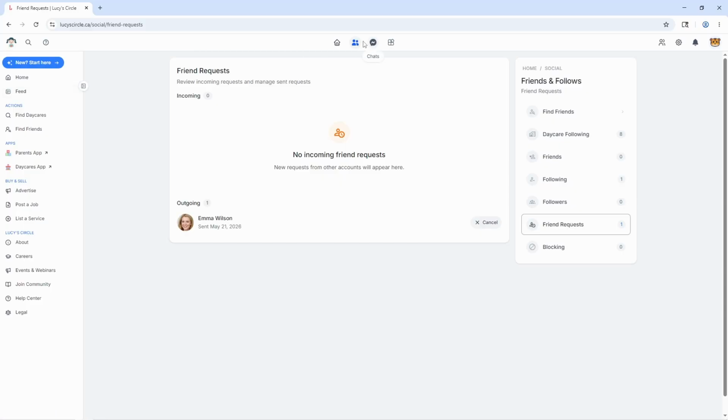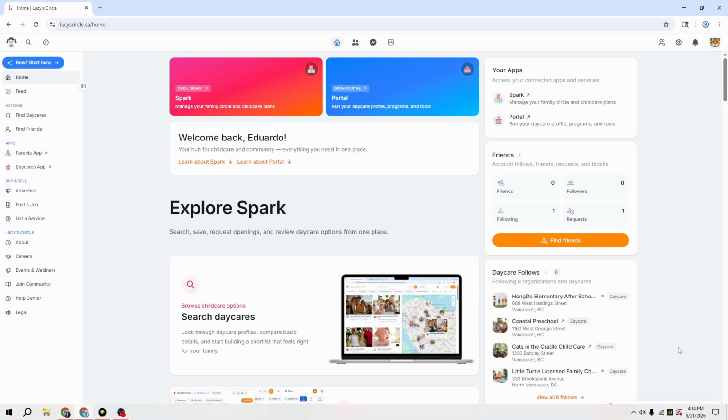You can see on the top right hand side we have the friends and follows, and then we have the chats right here. So the cool thing with the chats is that they can open up right here, and you don't actually have to end up in the chats page. So I can be having a conversation with Emma, and at any point I could minimize it, and I could change pages, and basically it stays right there.